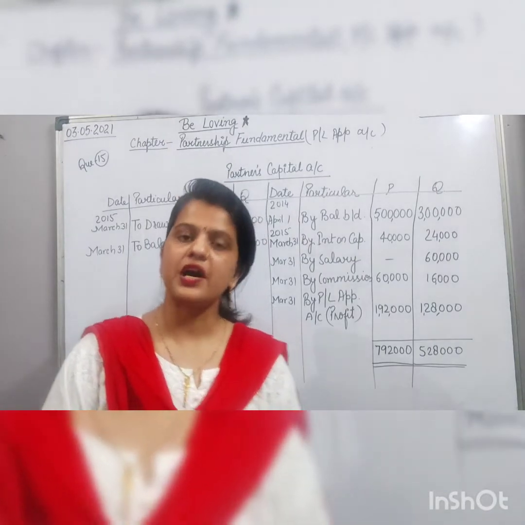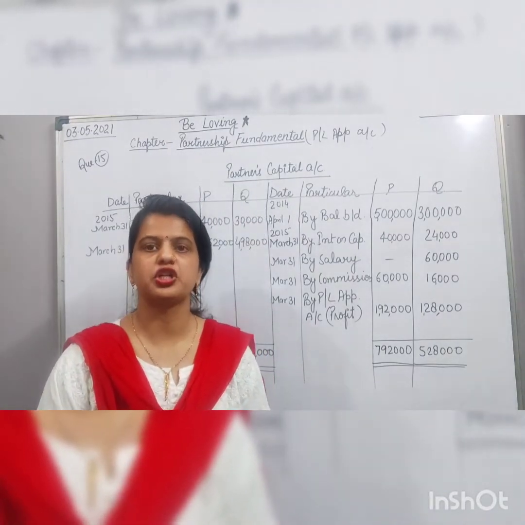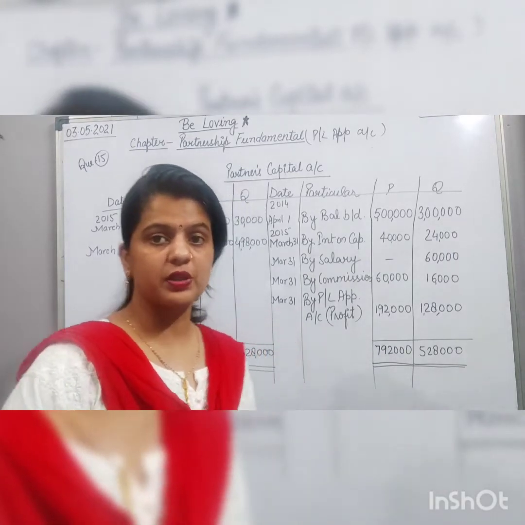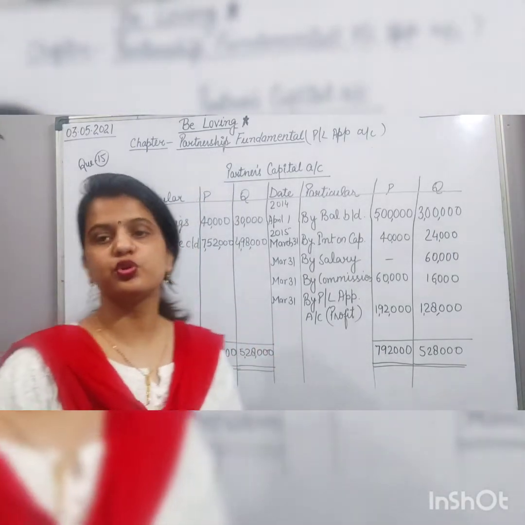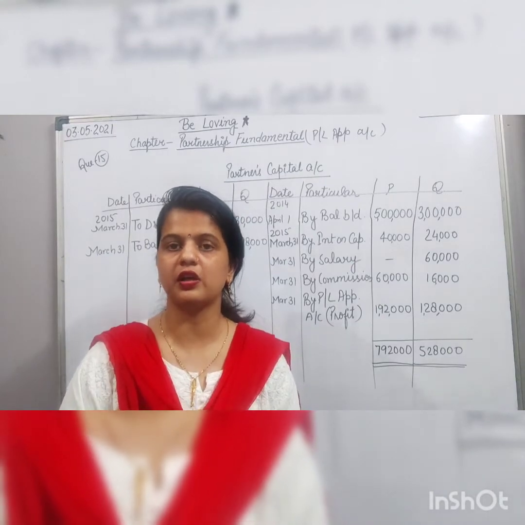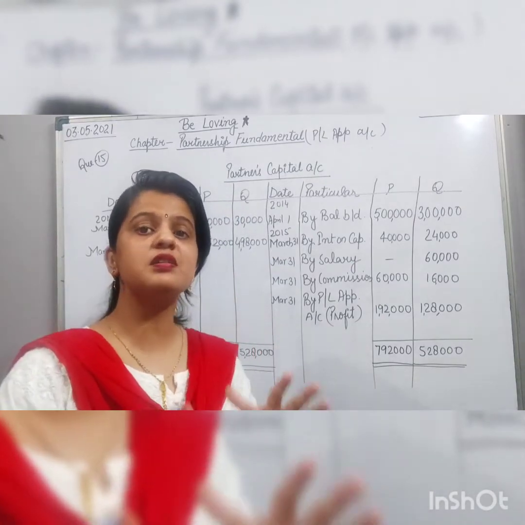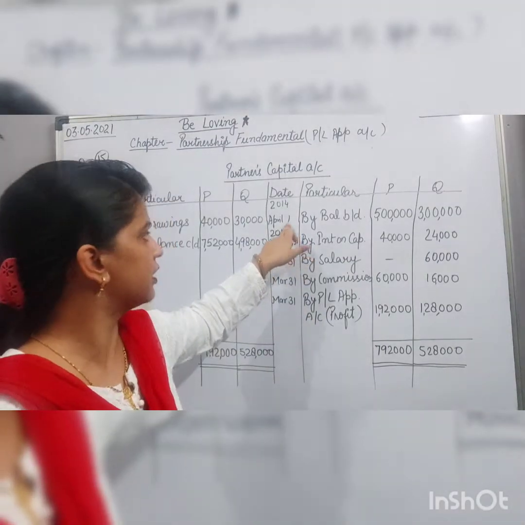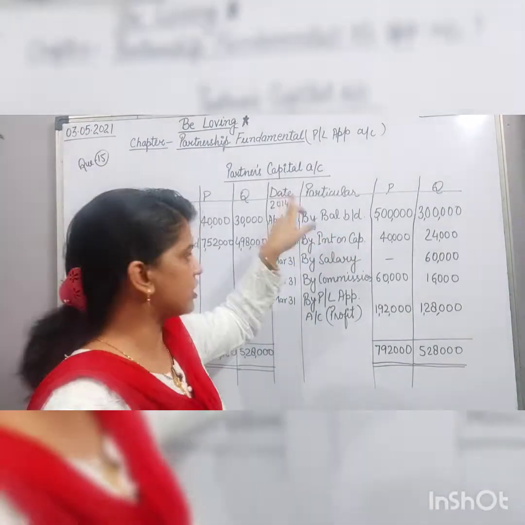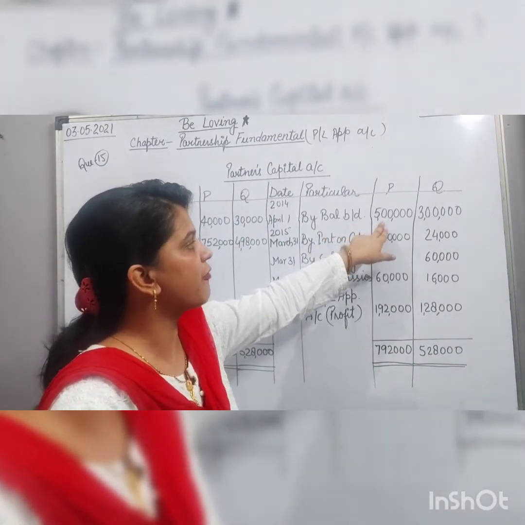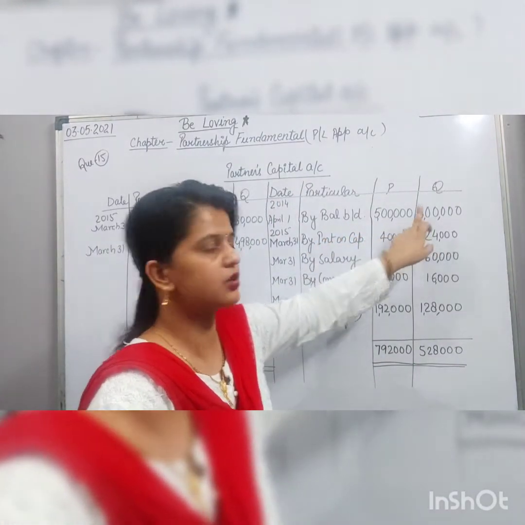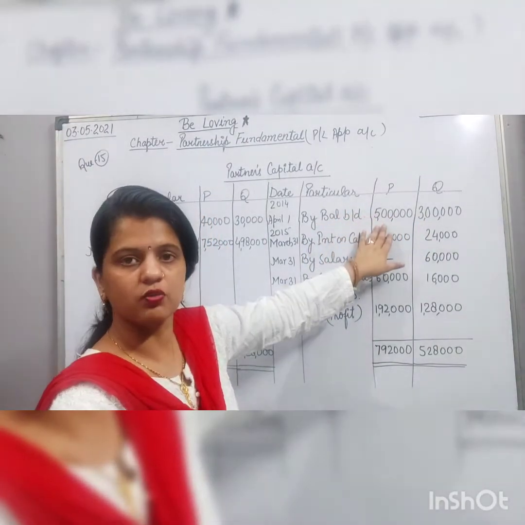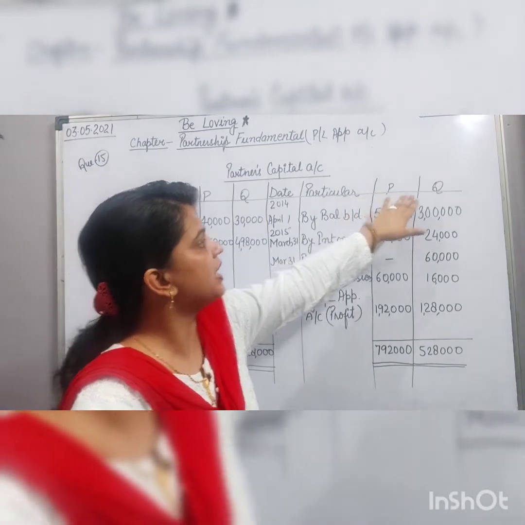So children, after preparing the profit and loss appropriation account, now we have to prepare the partners' capital account. Let's start with it. First of all, in the partners' capital account we have to show the partners' capital, which was brought on 1st of April 2014. P brought 5 lakh and Q brought 3 lakh. So 5 lakh and 3 lakh will be shown as balance brought down by P and Q.